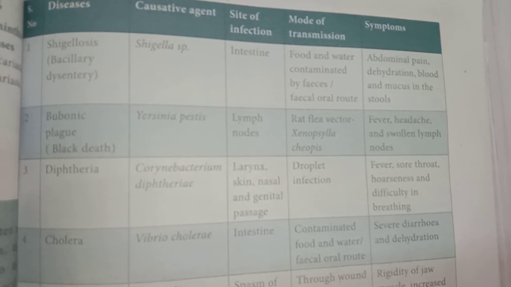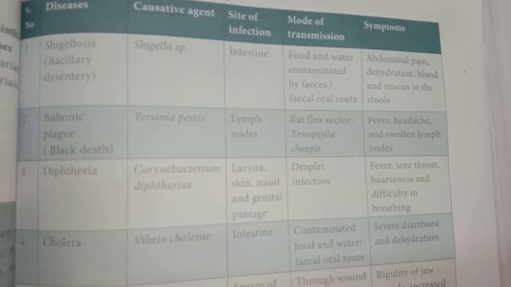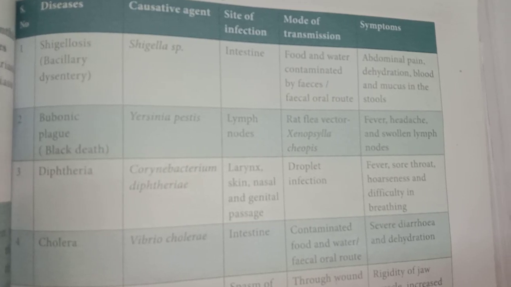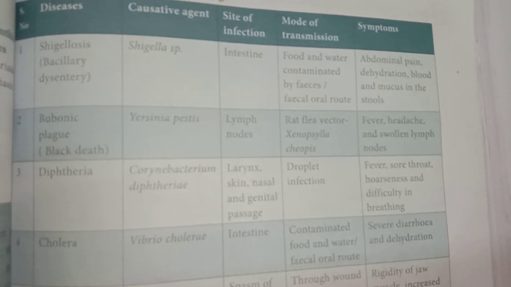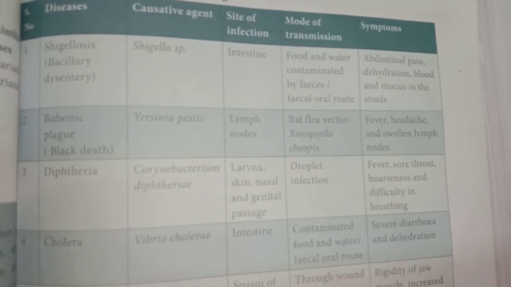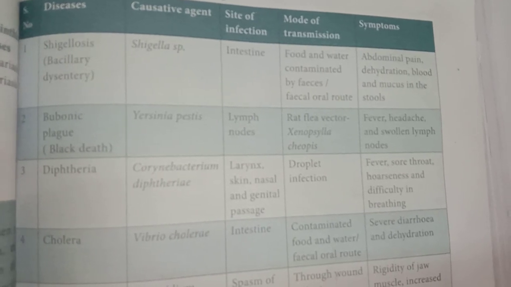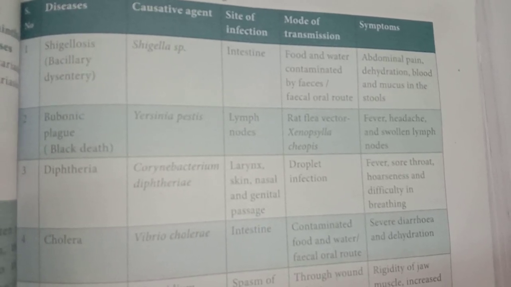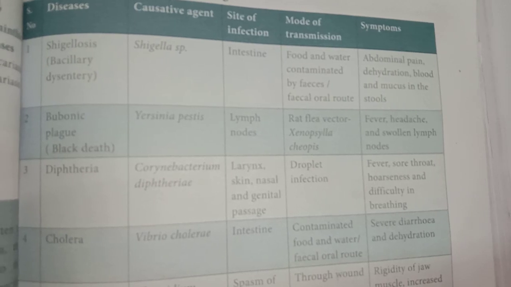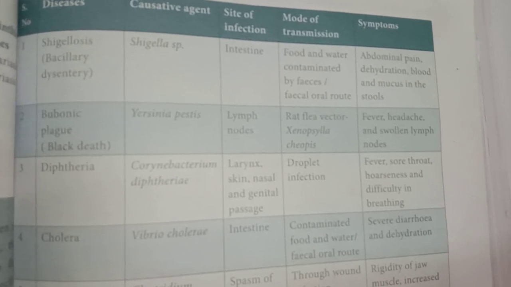Then the second disease is called Bubonic Plague, otherwise called Black Death. The causative organism is Yersinia pestis. Then site of infection: this disease affects the lymph node. Lymph node is one of the important organs of our immune system.